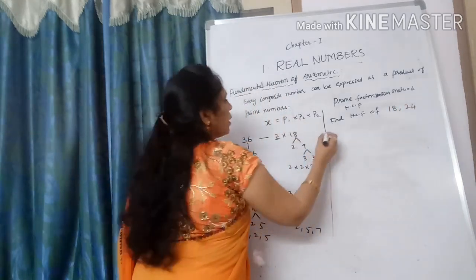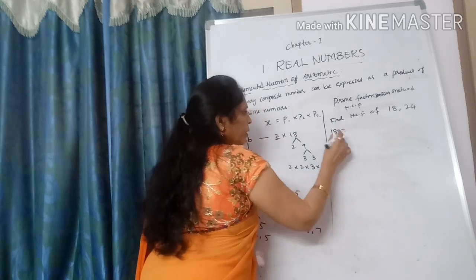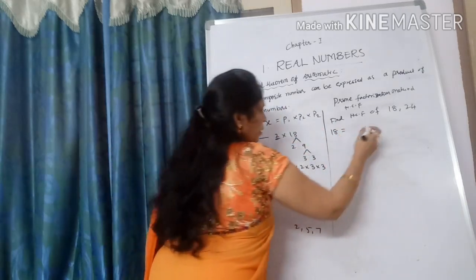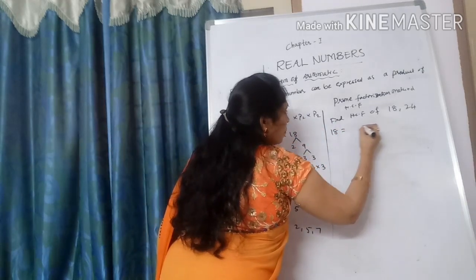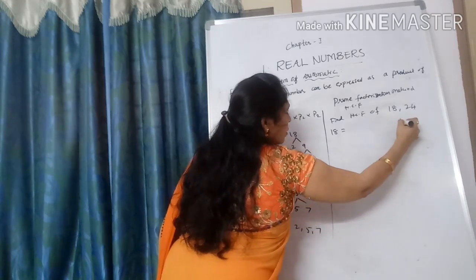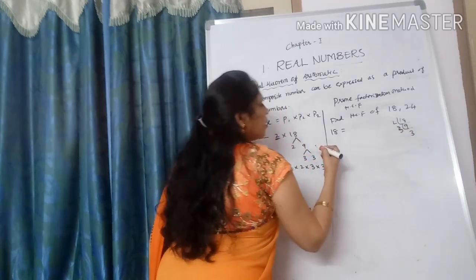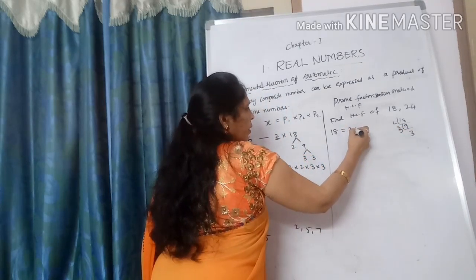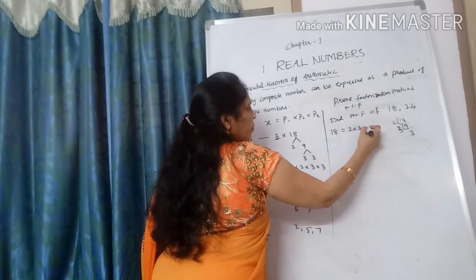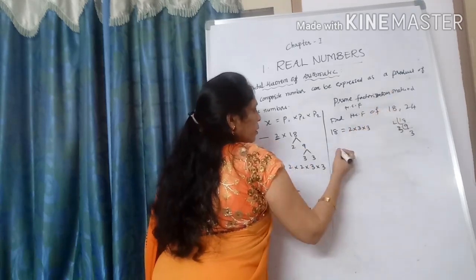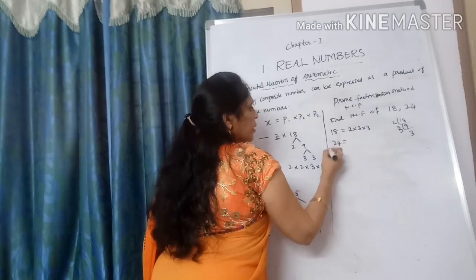See here, first write 18, the first number. How can we do division with prime numbers? So 2 9s are 18, 3 3s are 9. So how can we write? 2 into 3 into 3. See here, now next 24.